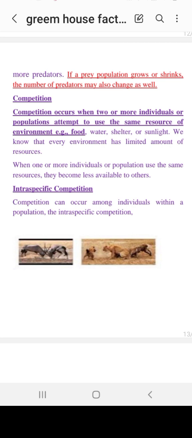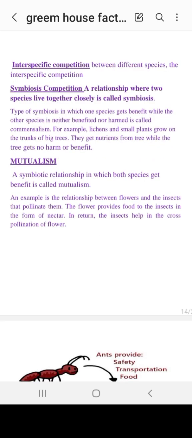Lichens and small plants grow on the trunks of big trees. They get nutrients from the tree, but they are neither harming nor benefiting the tree; they are simply living on that tree. The way we live on the earth and walk on it, in the same way lichens grow on the trunks of trees, taking nutrients from the tree without benefiting or harming it.